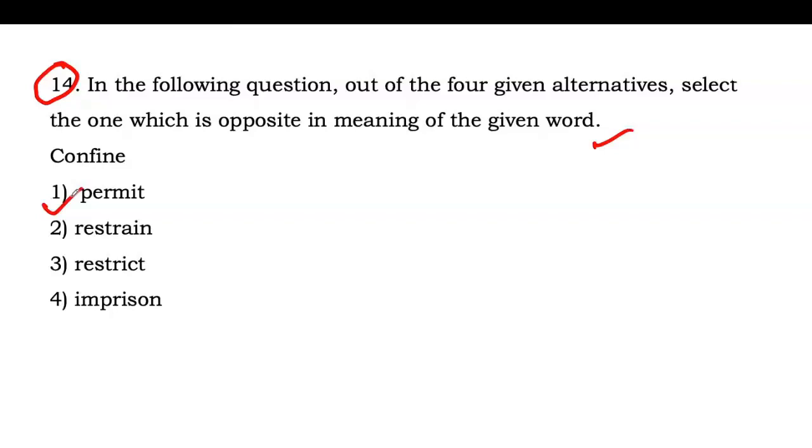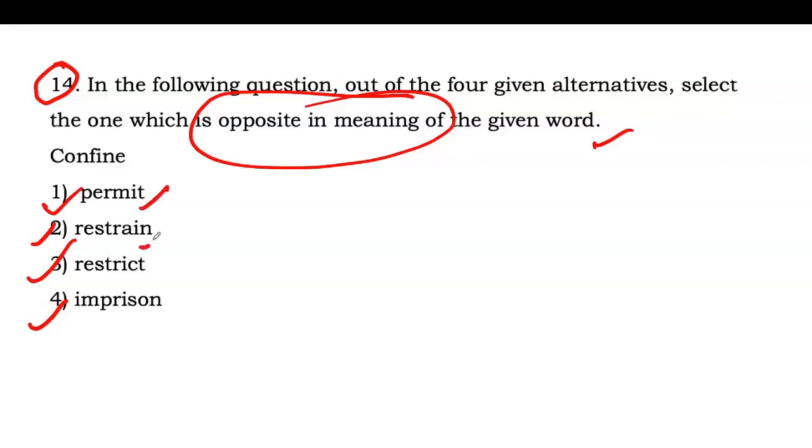Restrain we can say to keep somebody or something under control. Okay, so this one is a synonym, and we have to identify the antonym. Okay, restrict, same to put someone or something in a limit, or we can say on a limit. Imprison is also related to put or keep in prison. Okay, so for confined the correct antonym will be permit. All others are its synonym. So antonym is permit. So option first will be the correct answer.